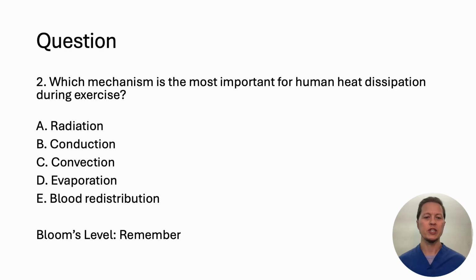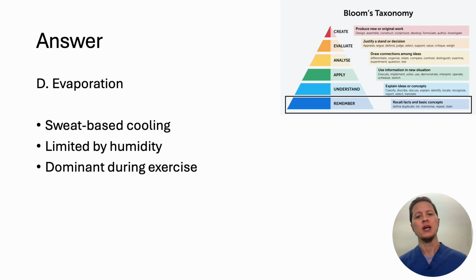And question 2, which mechanism is the most important for human heat dissipation during exercise? Is it radiation, conduction, convection, evaporation, or blood redistribution? Straight up remember question, this is evaporation. Humans rely primarily on evaporative cooling, especially during high intensity or hot conditions.